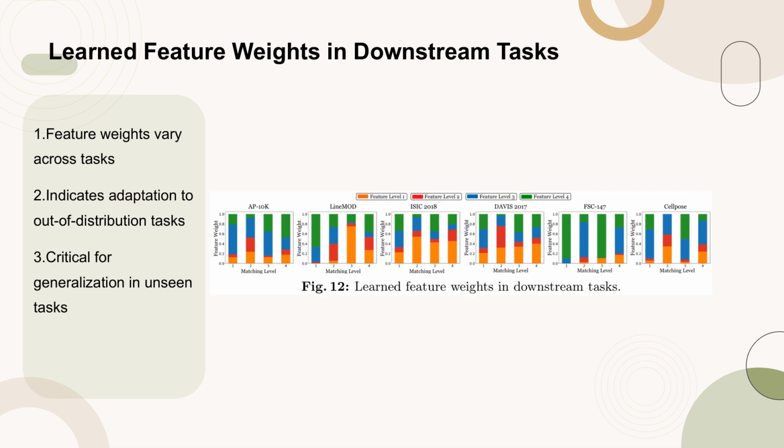Figure 12 illustrates the learned feature weights in various downstream tasks. The feature weights are shown to vary substantially across different tasks, indicating the model's ability to adapt its matching modules to tasks that are out of distribution. This adaptability is crucial for the model's generalization capabilities to unseen tasks. The figure highlights the effectiveness of the feature reweighting mechanism in improving performance, especially in tasks where the structure and semantics of the labels differ significantly from those in the meta-training tasks.